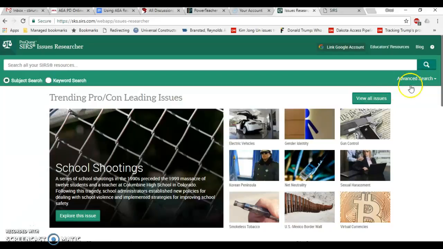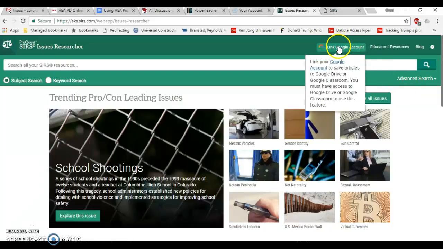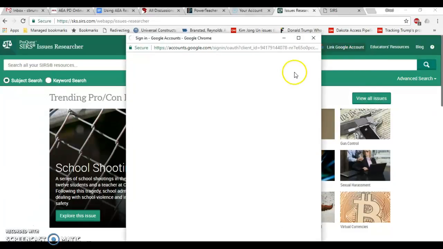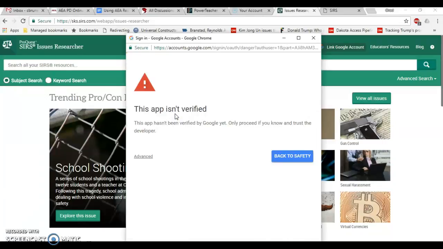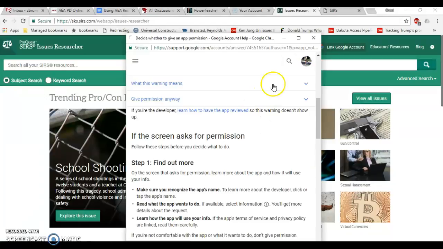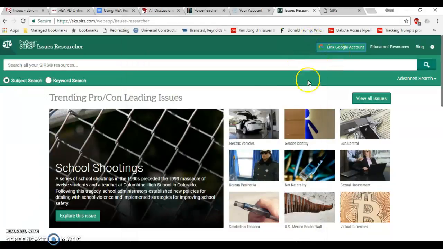So anyway, before we get into that, I also want you to link this to your Google account. If you go up here to the top, you'll see where the cursor is, link Google account. Go ahead and click on that. It will allow you to save articles and whatnot to your Google Drive for easy access. So I'm just going to go ahead and sign in. Oh shoot. Okay. Well, unfortunately, that is a feature that is yet to come. But we'll do that in the future once it's ready to go.